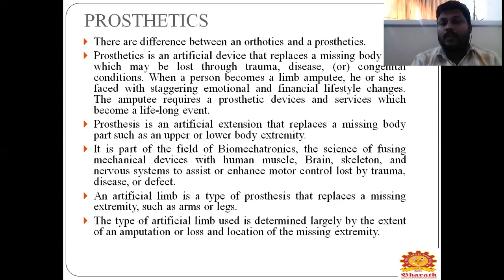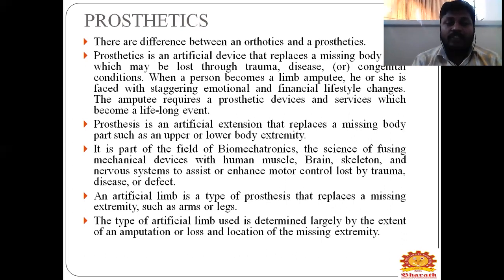What is biomechatronics? It is the science of using mechanical devices with human muscles, brain, skeleton, and neural system to assist or enhance motor control lost by trauma, disease, or defect.